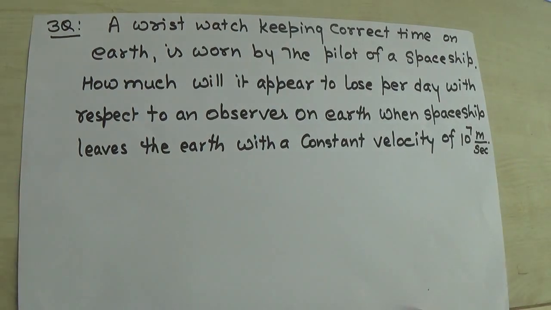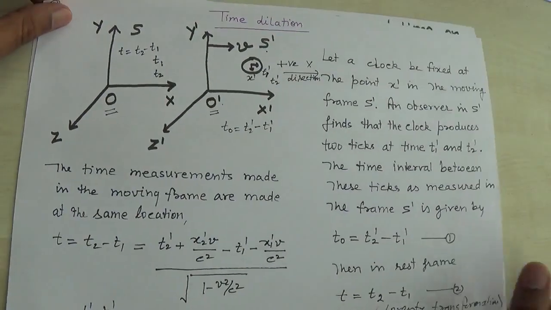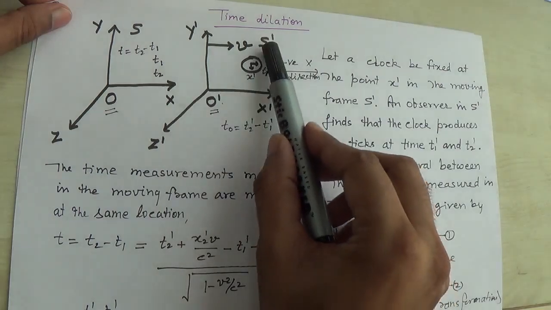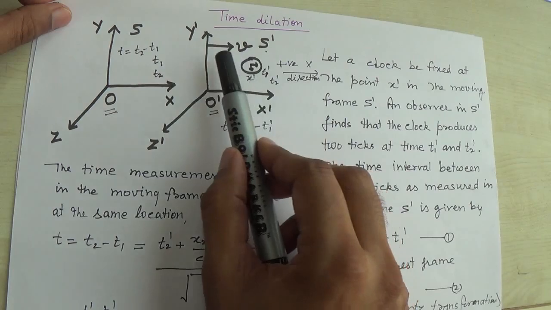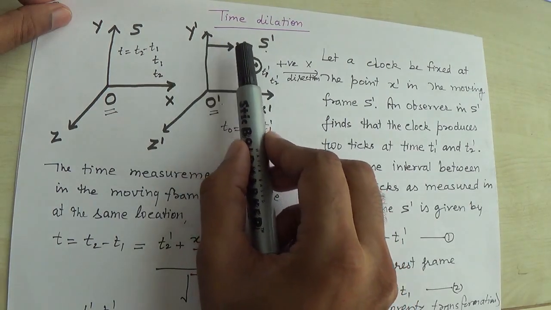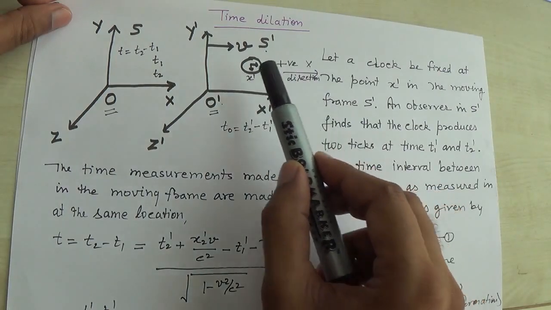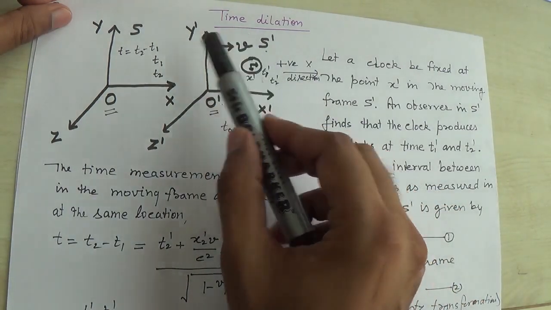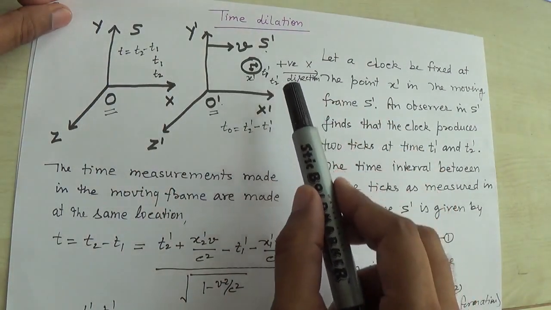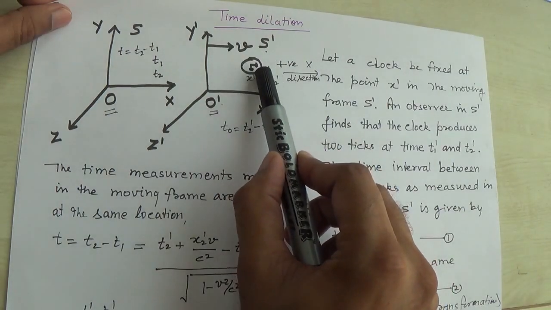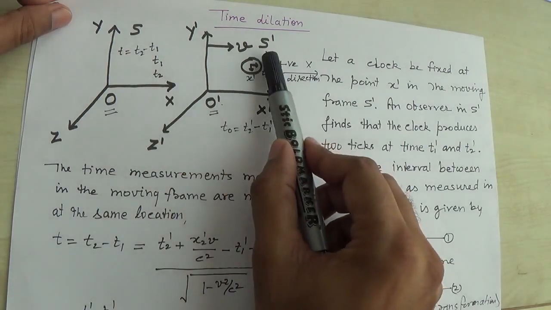All these things we have discussed in our first slide, that is this one. There are two frames of reference, one is S prime and second is S. S prime is a moving frame, moving in this case along the positive x direction with speed v relative to S. So S is a stationary frame, S prime is a moving frame, the clock is in the S prime frame, and O and O prime are observers in the S and S prime frames.